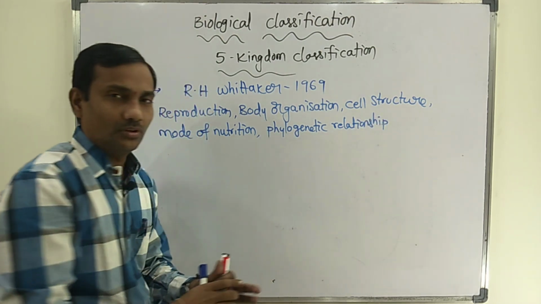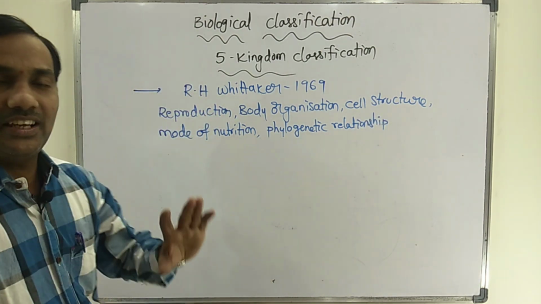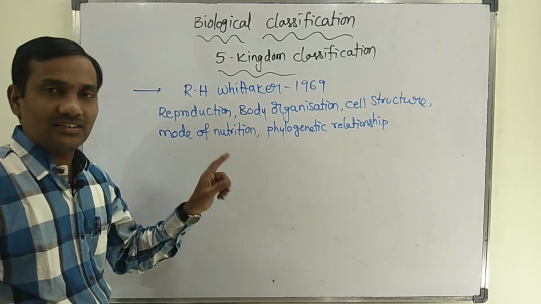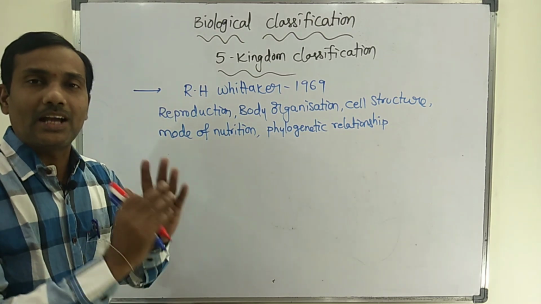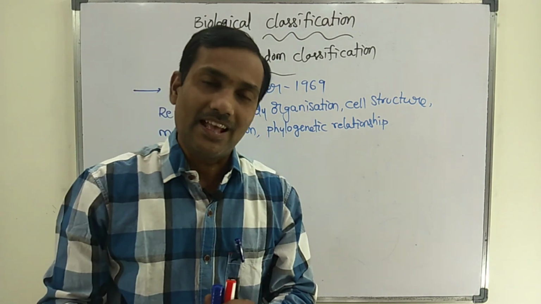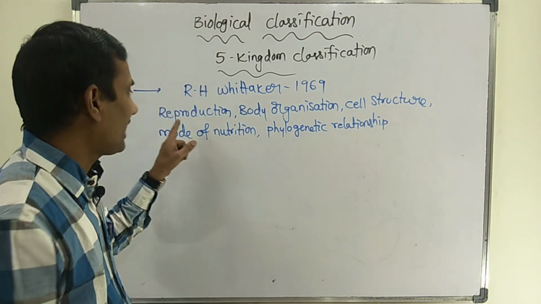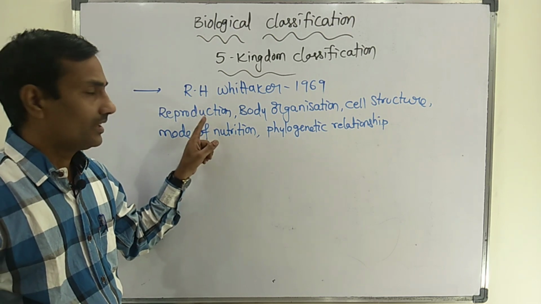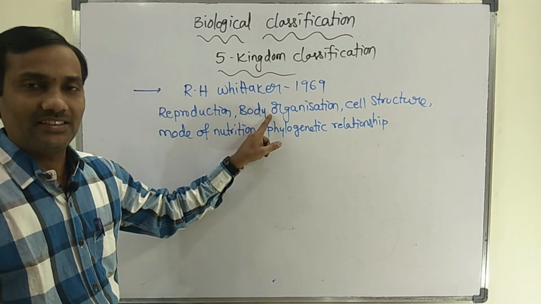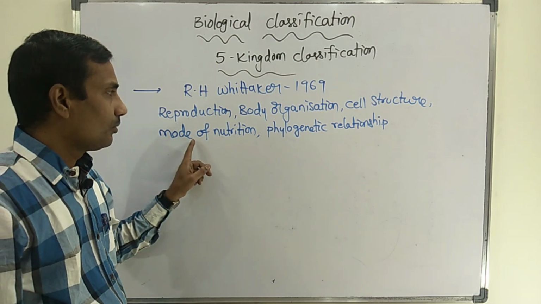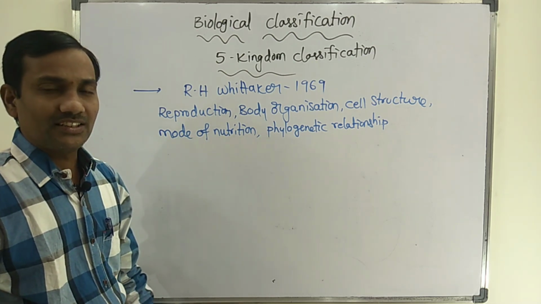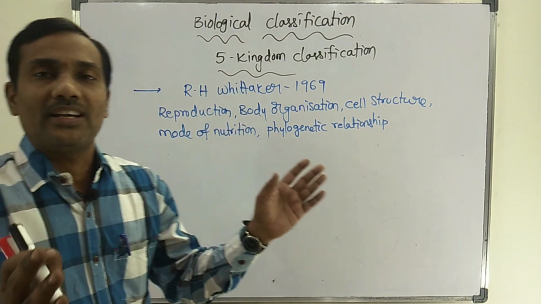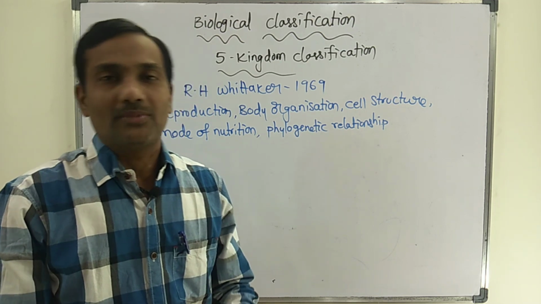R.H. Whittaker considered mainly these five characters to propose the five kingdom classification. The first character is reproduction; different types of reproductive methods are found in different organisms. Then body organization, cell structure, mode of nutrition, and phylogenetic relationship. All these five characters were considered by the scientist to introduce the five kingdom classification.